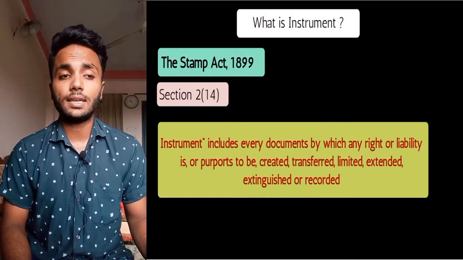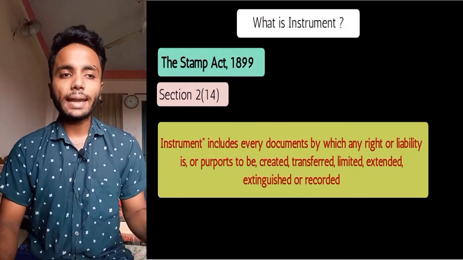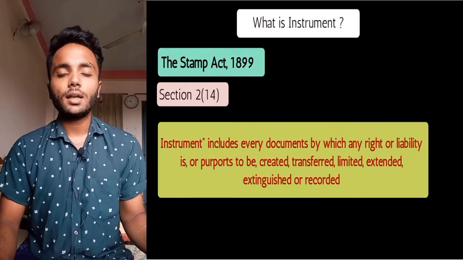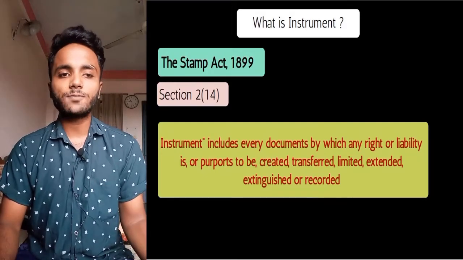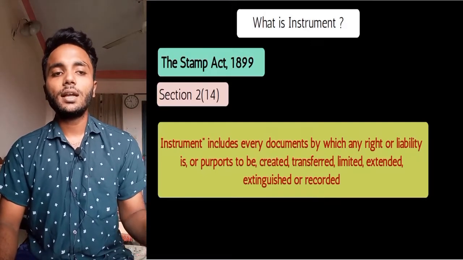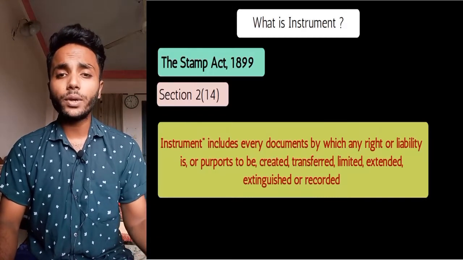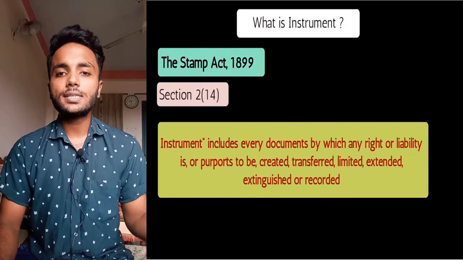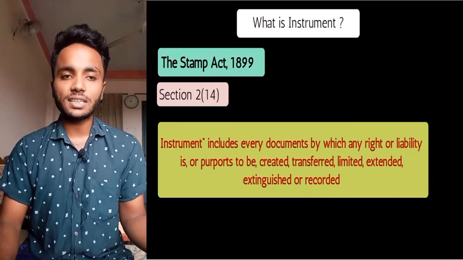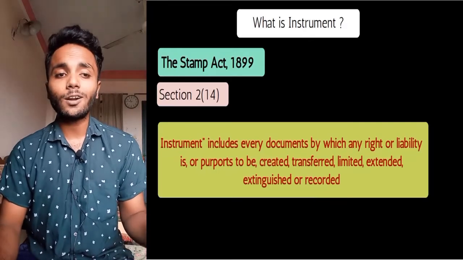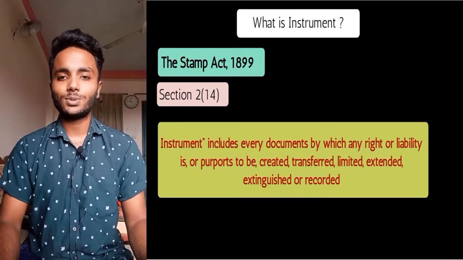The document by which any right or liability is created, transferred, limited, extended, extinguished or recorded can be called an instrument.